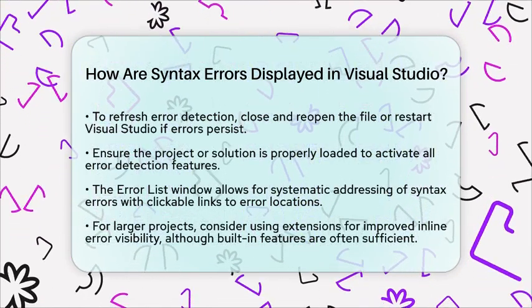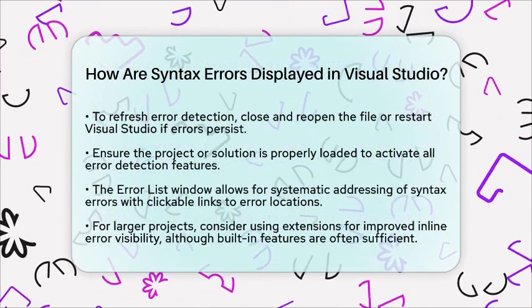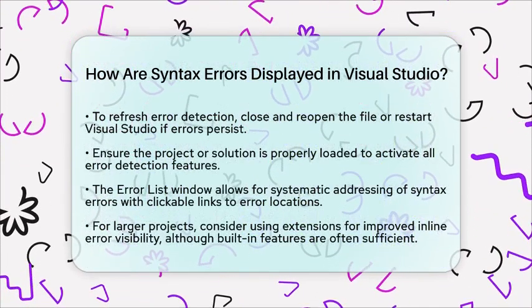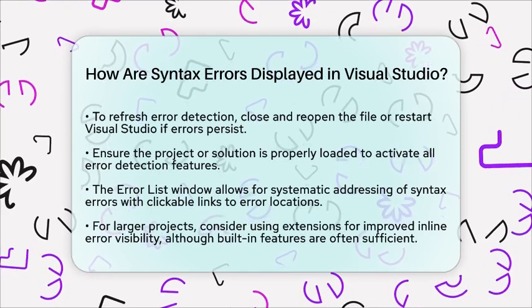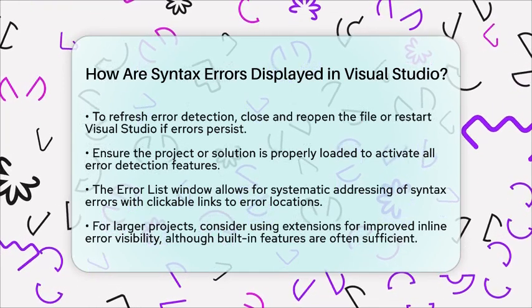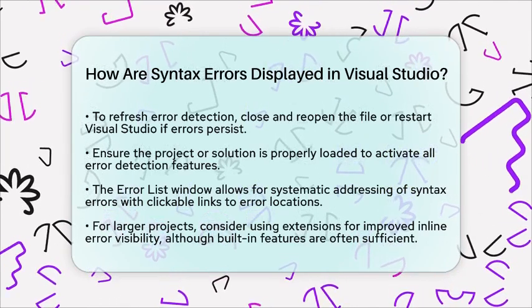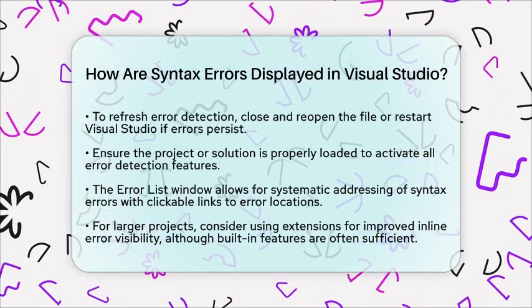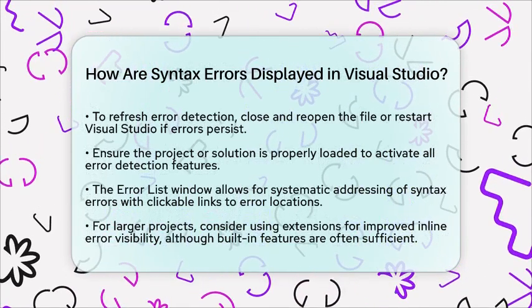Using the Error List window is a great way to systematically address syntax errors. It provides clickable links that take you directly to the error location in your code, making it easier to fix issues one by one. For larger projects, consider using extensions that improve inline error visibility, although the built-in features are usually sufficient for most tasks.